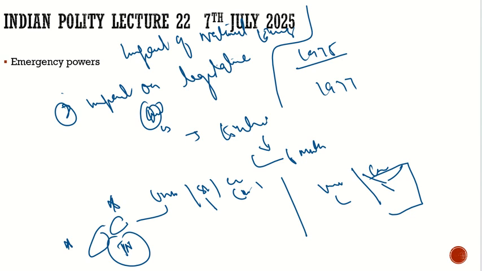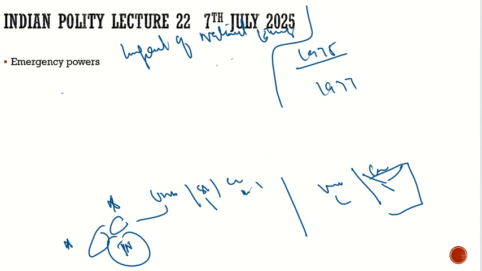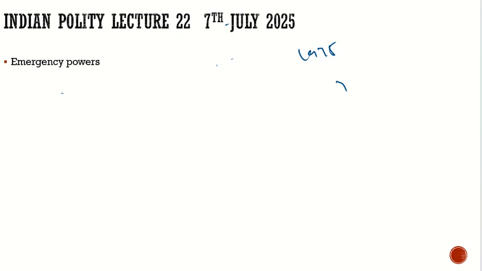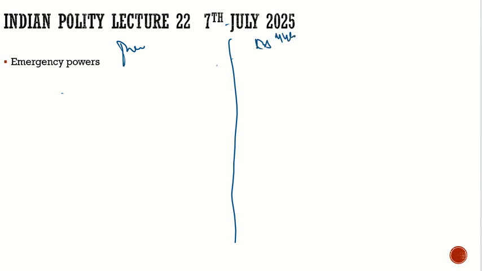And when the Janata Party came in, they brought the 44th Constitutional Amendment Act, and they changed the key provisions with respect to the emergency. Here we will understand what the initial picture of the emergency was and how it was changed by the 44th Constitutional Amendment Act. Let's try to understand that. Let me make two columns here. Here we will see what the previous provisions were and what the 44th Constitutional Amendment Act changed. So earlier